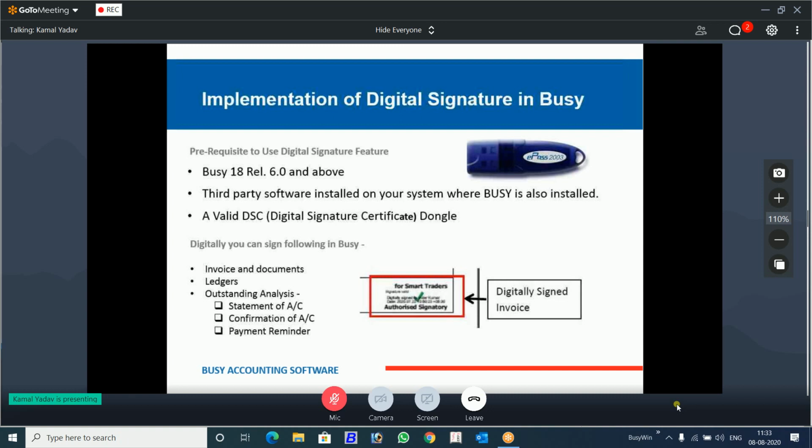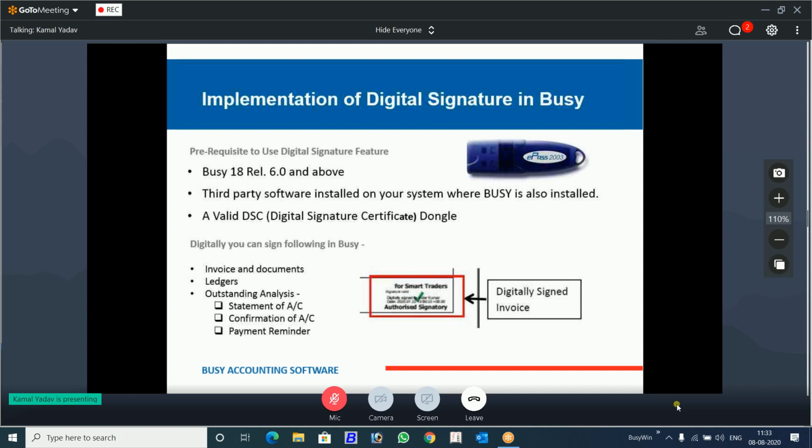Then we have done integration with third-party software. Ranjan sir was telling you in the beginning that we have done integration. There are 2 companies right now. Their add-on service should be installed on this system. Those are integrated with BUSY. We will show you how that integration is working.